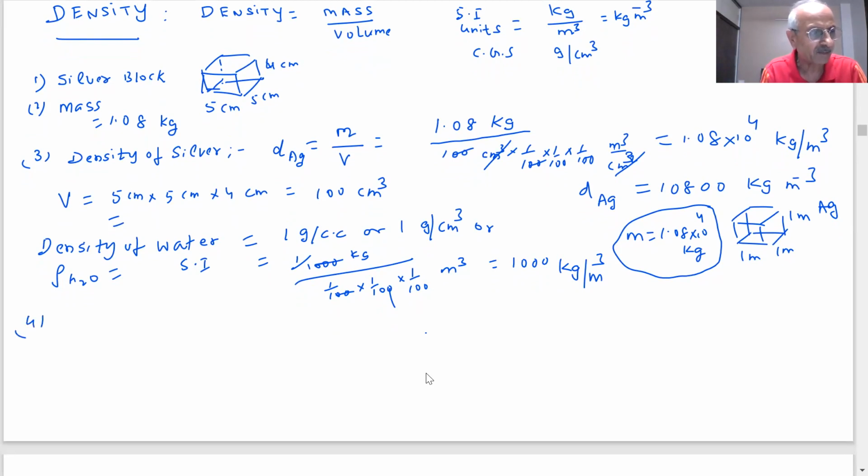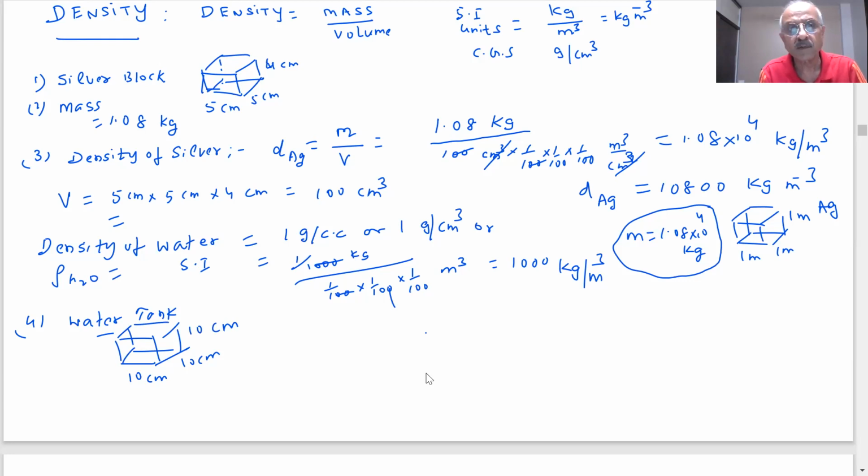For example, you have a water tank with dimensions 10 centimeter, 10 centimeter, and 10 centimeter.